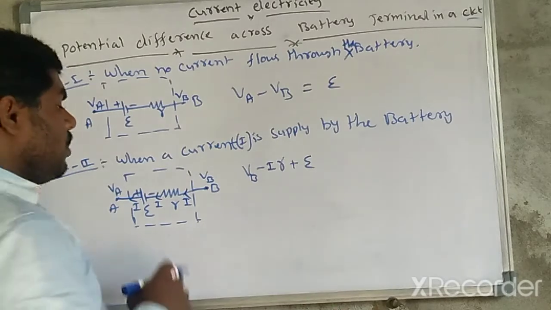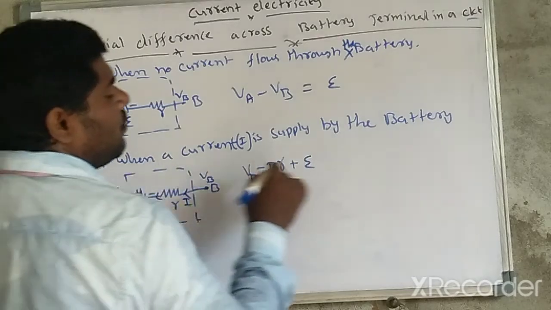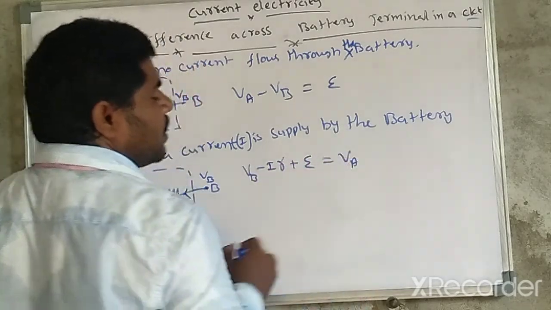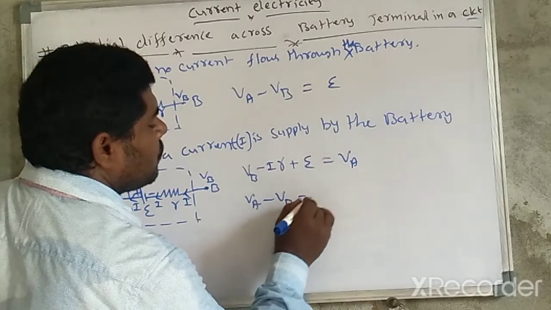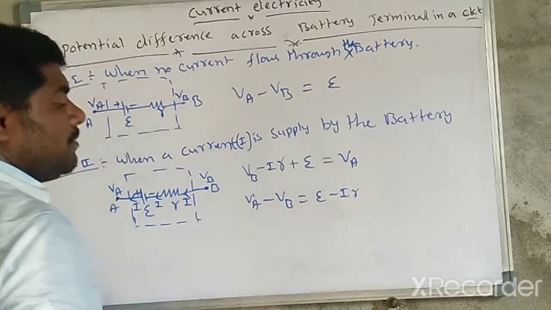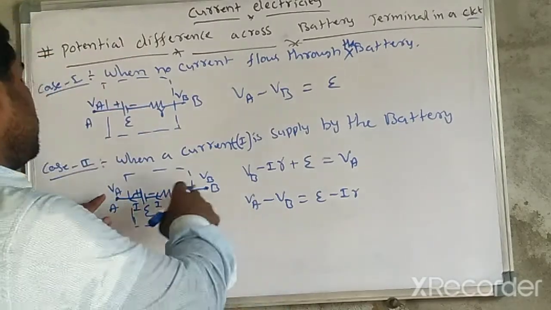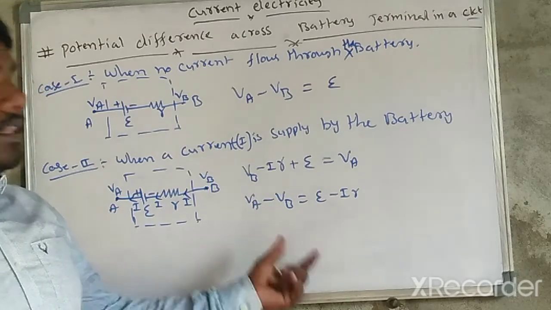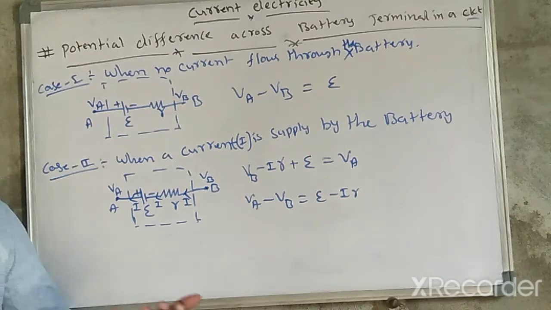Now the next potential should be equal to VA. So VA minus VB is equal to EMF minus IR. It means the potential difference across this battery is smaller than the EMF.